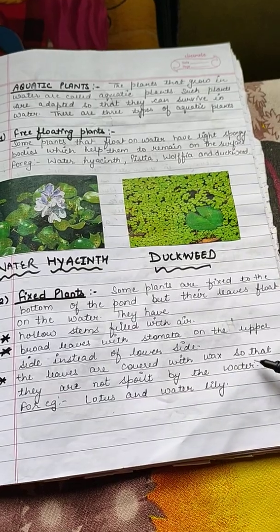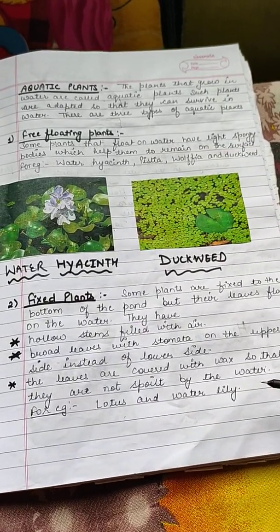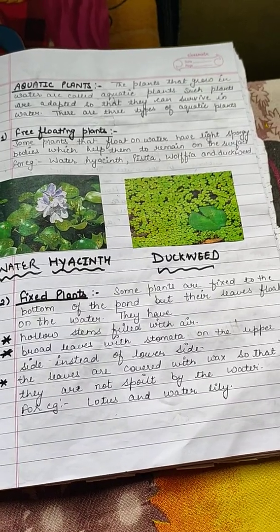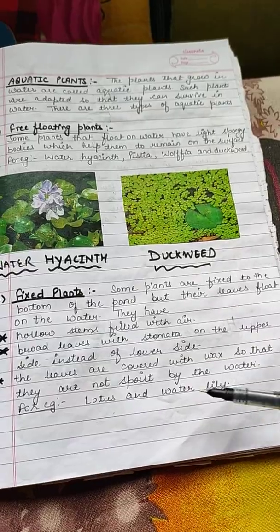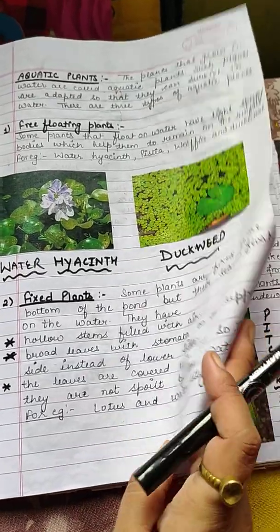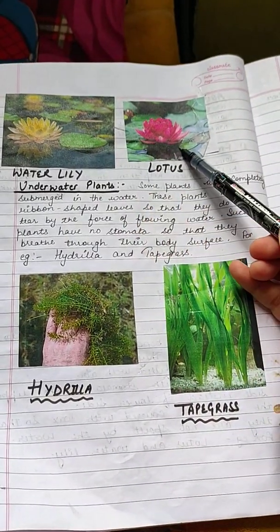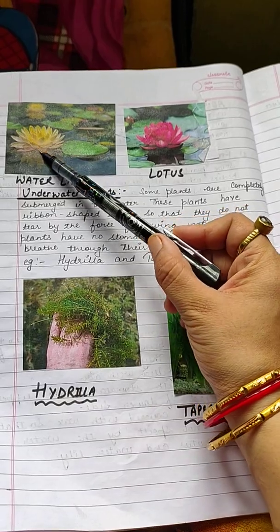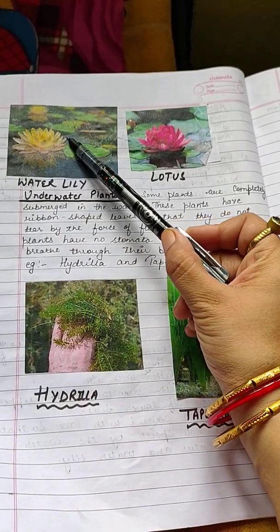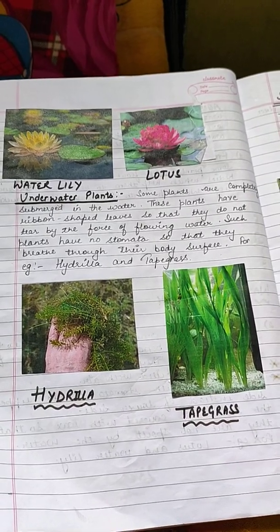The leaves are covered with wax so that they are not spoiled by the water. The leaves of the fixed plants are covered with wax. That is why they are not spoiled by the water. For example, lotus and water lily. These are the diagrams of the water lily and lotus. You can see that they can float on the surface of water, but they are fixed at the bottom.